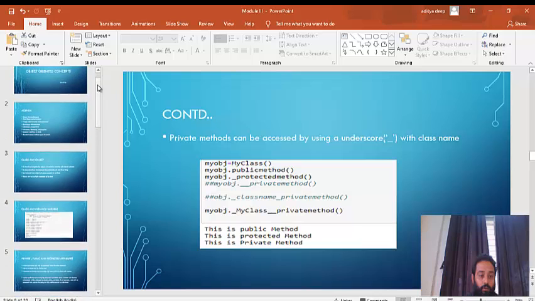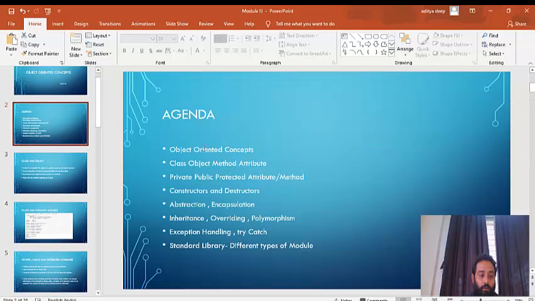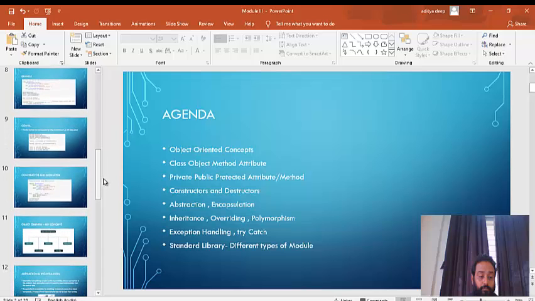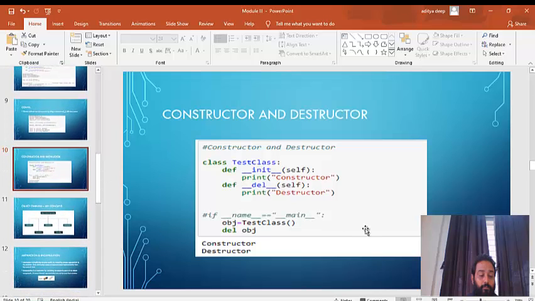So what all we saw? We saw object oriented concepts, object methods, classes, attributes, private, public, protected, and these things we saw. Okay, and then let's see what a constructor and destructor are. So this underscore underscore init underscore underscore is nothing but a constructor.